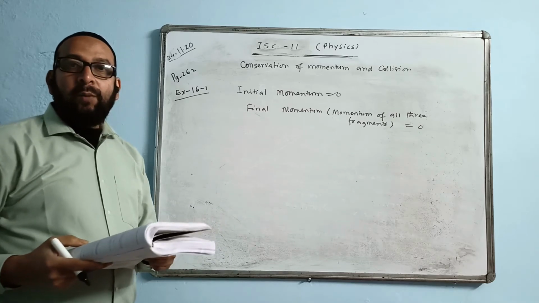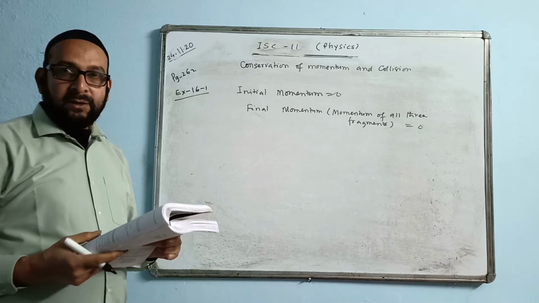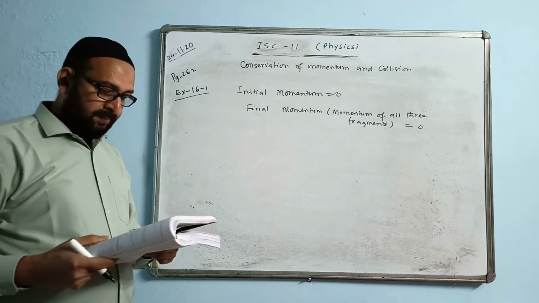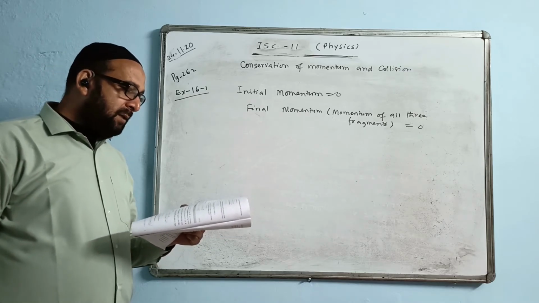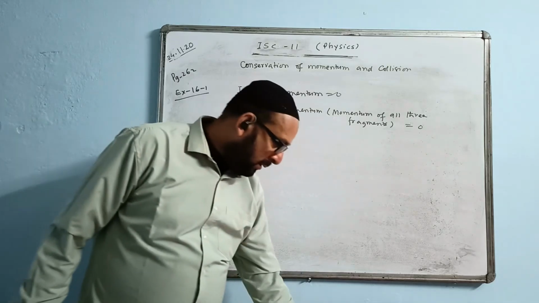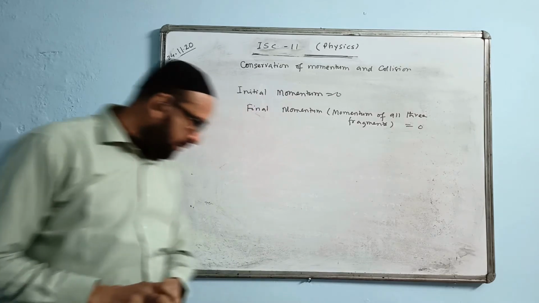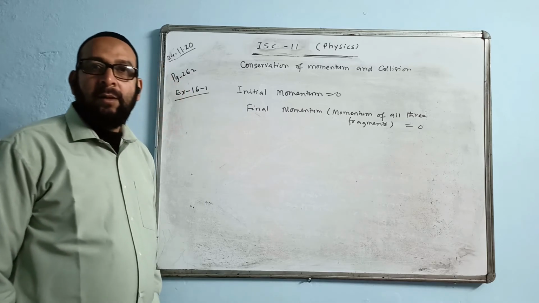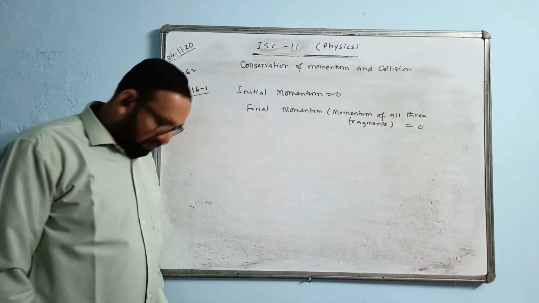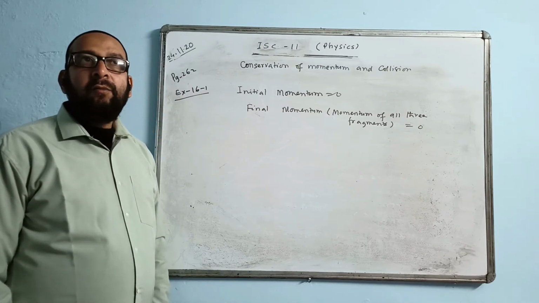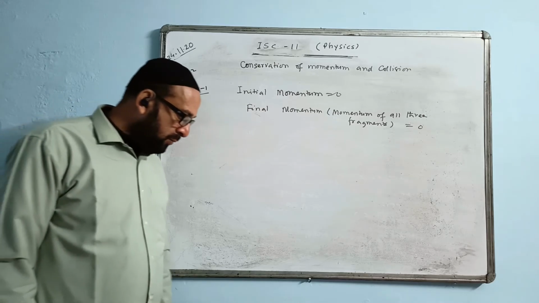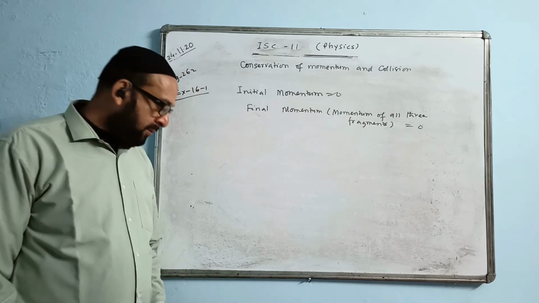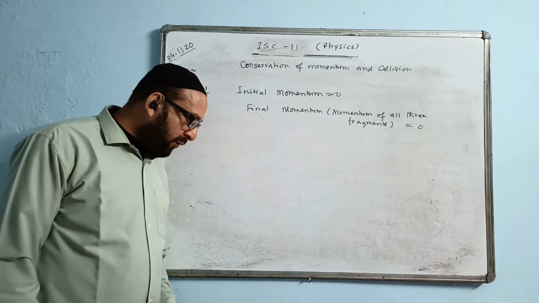The question says: a bomb of mass 6 kg which is at rest explodes into three fragments having mass in the ratio 1:1:2.